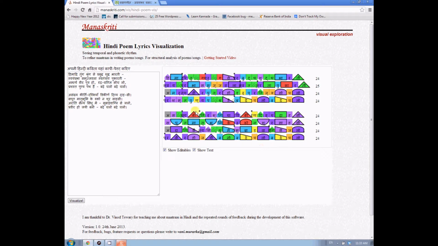For example, here in the word punya, the adha akshar na has 1 matra because it is after the laghu swar pu. But in this word swayam, the half letter sa does not have any matra allocated to it and is just indicated by the black dot because it's in the beginning of a word.